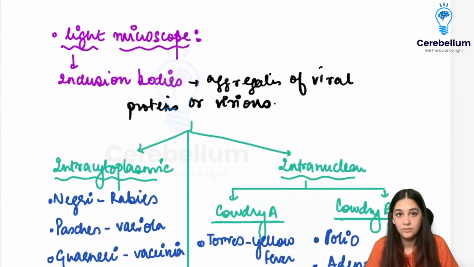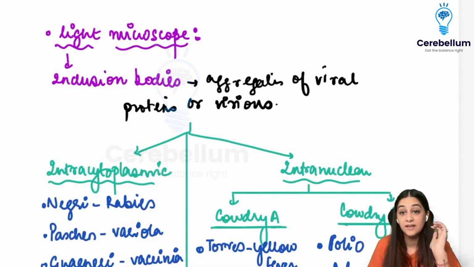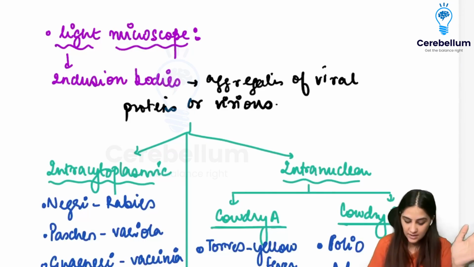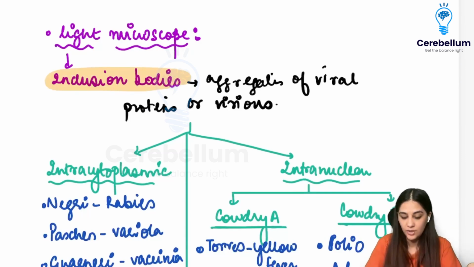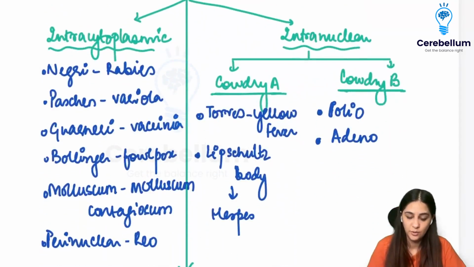Now, coming to the laboratory diagnosis, we can't see the virus under the light microscope except your pox, but we can see other things that are called inclusion bodies. So inclusion bodies are nothing but the aggregation of the viral proteins or the virions. So when they come together, they form some kind of a structure which is called inclusion bodies.